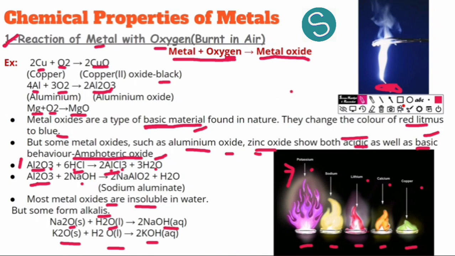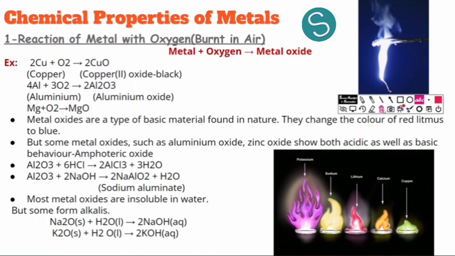So overall, whenever a metal reacts with oxygen, it produces metallic oxide. Here are a few examples. These metallic oxides are basic in nature, but some of them are amphoteric. Amphoteric means they show both basic as well as acidic characters, and some form alkalis. So these are the three keywords which we need to remember for the reaction of metal with oxygen.